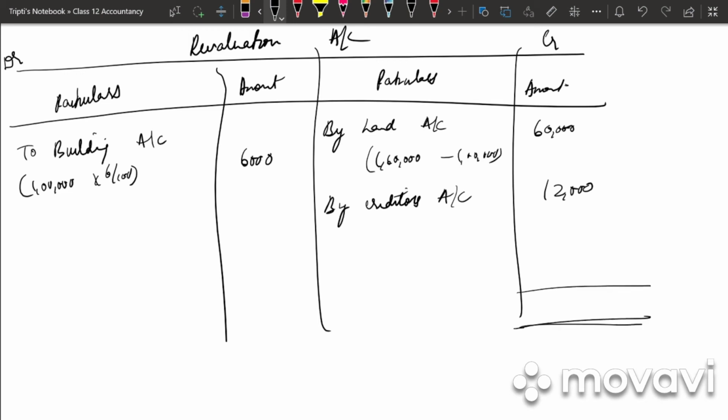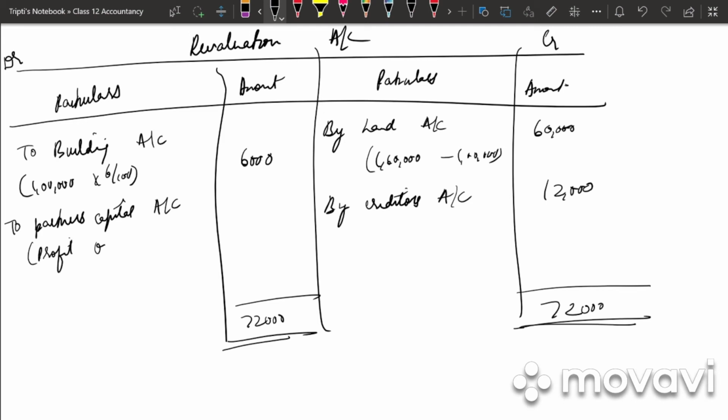Then we total our debit side and credit side. Our credit side total is more, 72,000 debit, 72,000. So the balancing figure will be transferred to partners capital account. Is it a profit or loss? It is profit on revaluation. So write in bracket profit on revaluation. We have three partners, that is Ashok, Bhim and Chetan. Please write the full name, that is Ashok, Bhim, Chetan. So Ashok's capital will be how much? 72,000 minus 6,000. What is the balancing figure? 66,000. So 66,000 into 3 by 6.